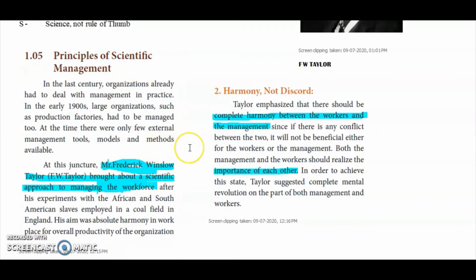So the first one, harmony, not discord. Here, Taylor emphasized that there should be complete harmony between the workers and the management. There should not be any conflict between the workers and the management. If there is a conflict, what will happen? We will not obey the order, or we will not do the work properly. We will have that mental pressure in our mind. So Taylor suggested that there should be a complete mental revolution on both sides, in the management and in the workers. So in the workplace, there should be harmony, not discord.